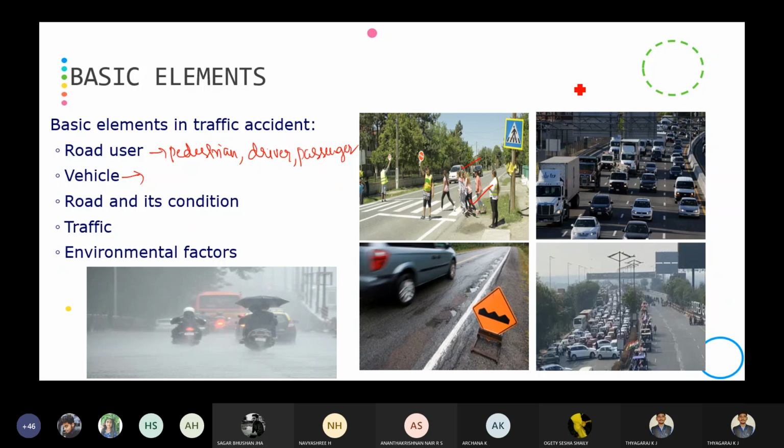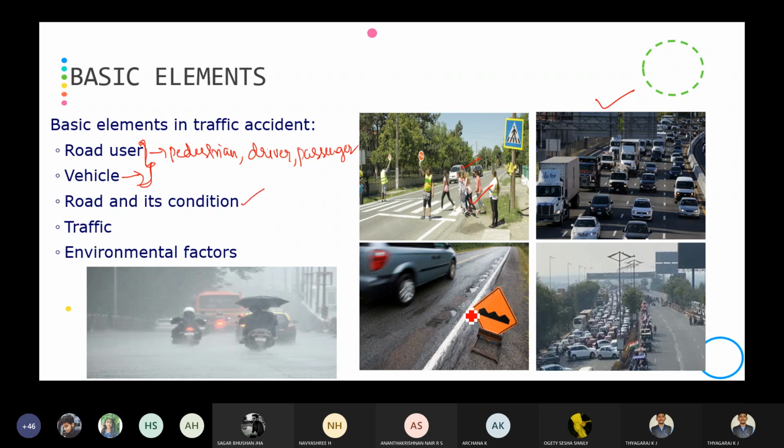Then the vehicle. The type of vehicle involved in the traffic accident, because it is the vehicles and road users only that the accident is going to occur with. So these are the two basic elements we can call: the road user and the vehicle.